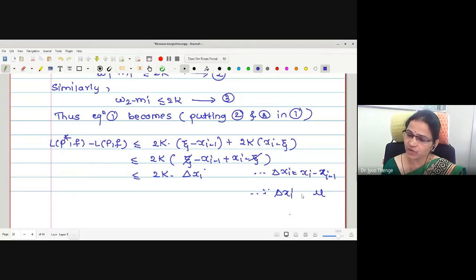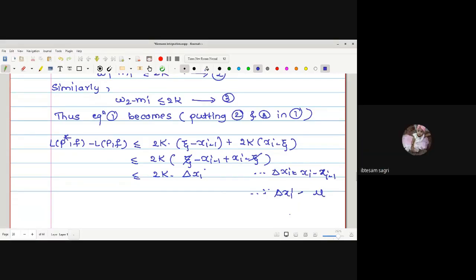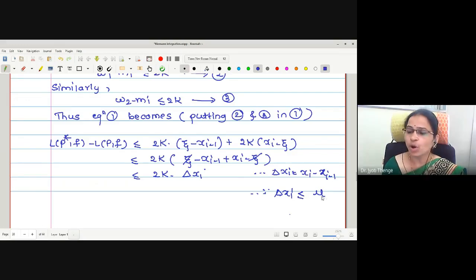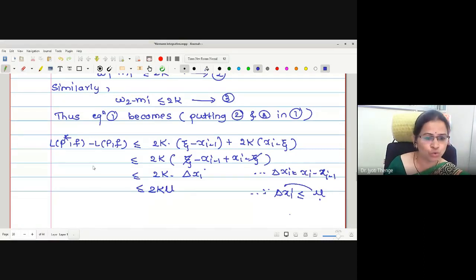Therefore, what kind of inequality should I write here? Less equal or greater equal? Less equal. Delta xi is always less equal to mu. Mu is the maximum among all such delta xi. Therefore, what is the effect on this inequality? We have 2k mu. Now look at this statement we have proved.